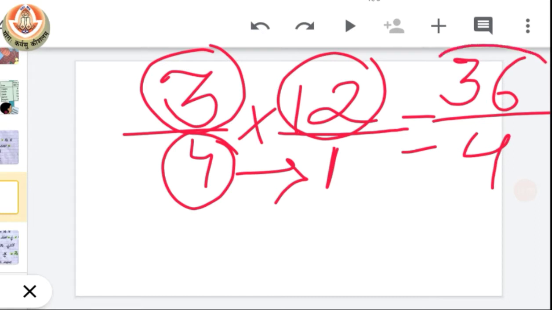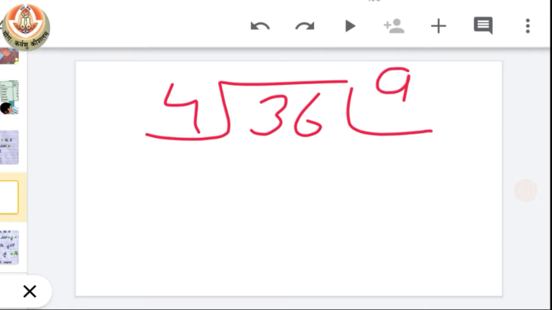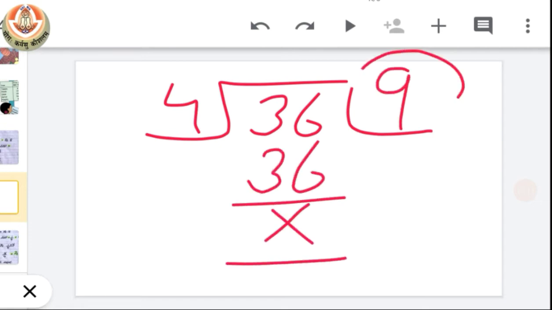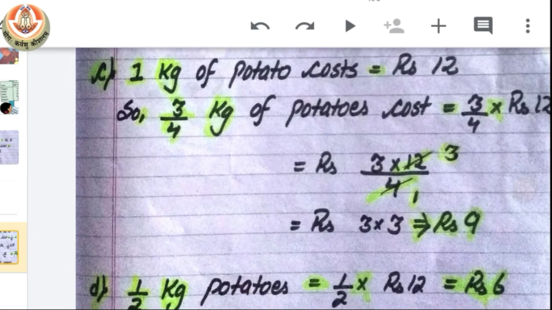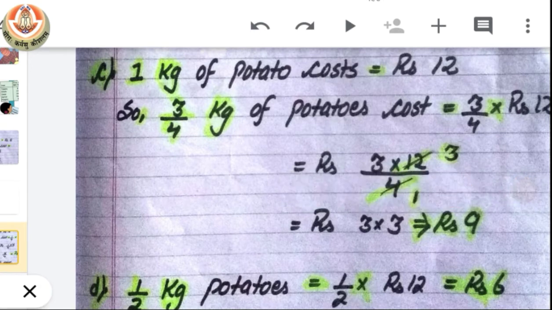Now we have 36 divided by 4. So when we divide 36 by 4, we all know that 4 multiplying with 9, we will have 36. That means our answer is rupees 9. So you can see here that 3 by 4th kg of potato will cost rupees 9.